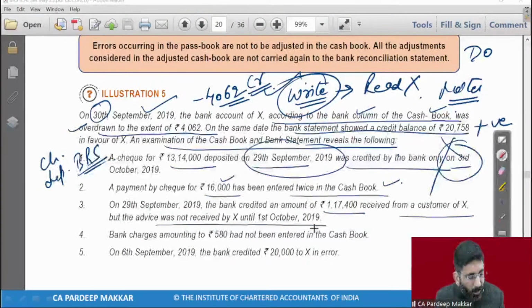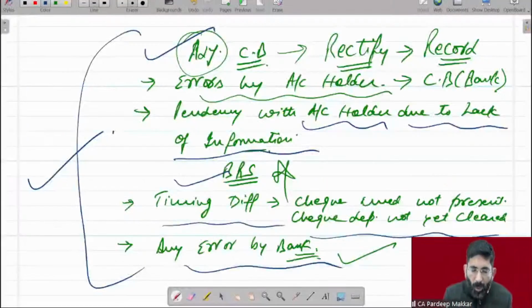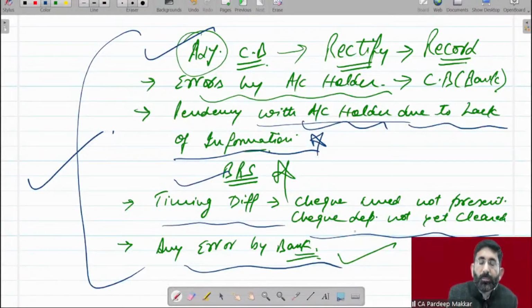Okay, this is not going into BRS. Why? Let's understand this thing. What it is, this is pending with account holder due to lack of information. If any entry is pending with account holder due to lack of information, that can be entered in adjusted cash book. Why? Brother, this should go in BRS, why should it go?